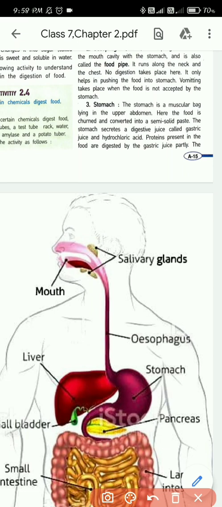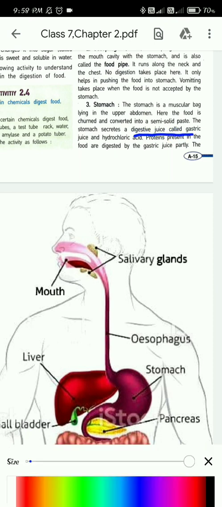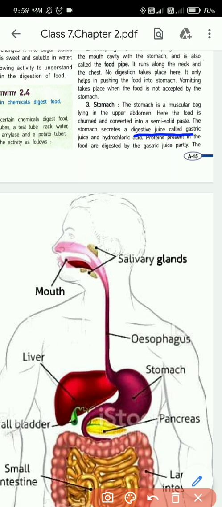What does the stomach secrete? It secretes a digestive juice called gastric juice and hydrochloric acid. Underline this line. So how does the stomach help in digestion? Because it secretes two things.